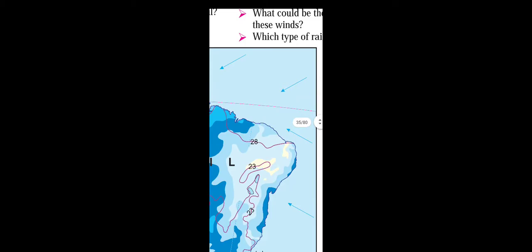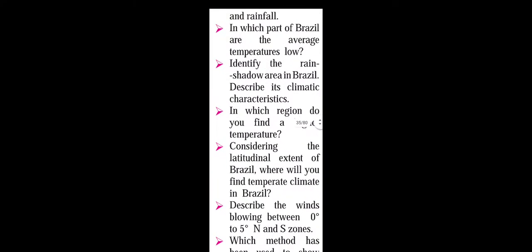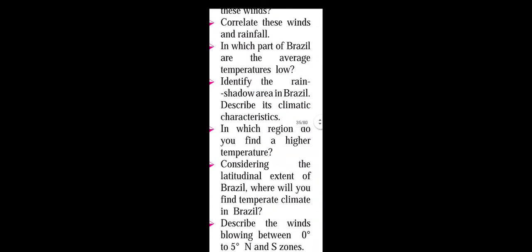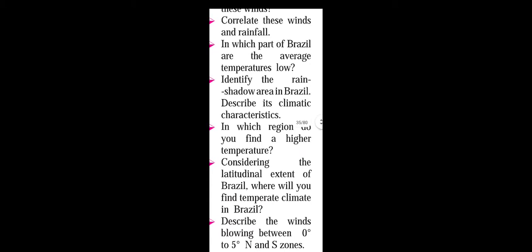Now we will see the next question. Identify the rain shadow area. Just now we have seen the Brazilian highland. The rain shadow region is found to the northeast of the Brazilian highland.